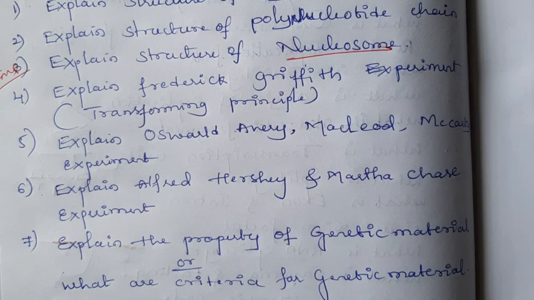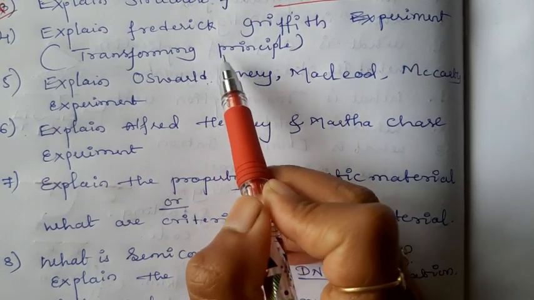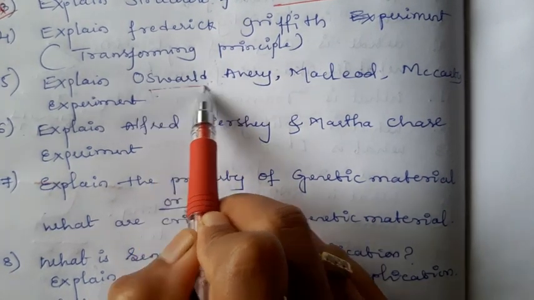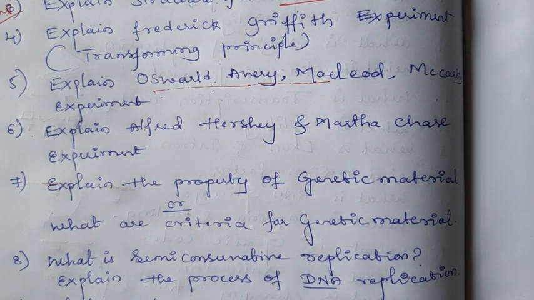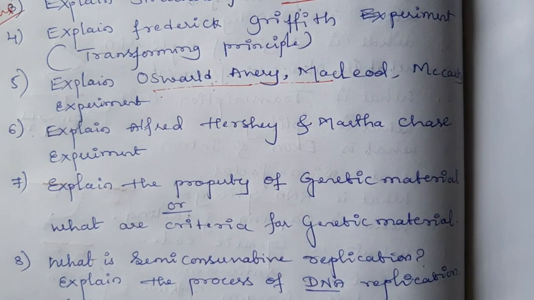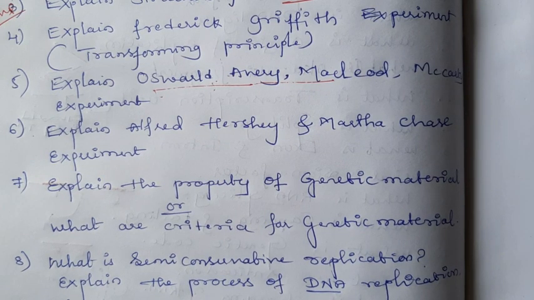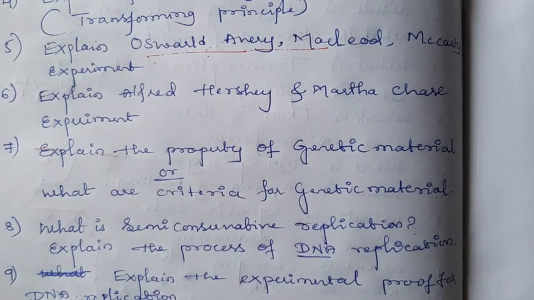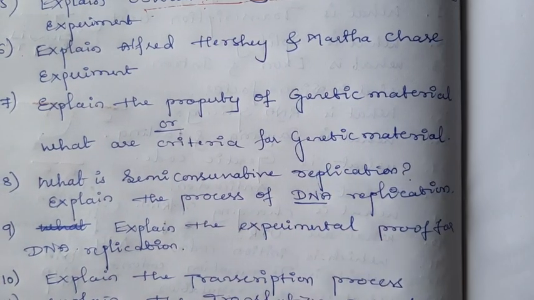Then explain the Oswald Avery and McLeod experiments. This is also related to the transforming principle but with different scientists. Okay, then explain the Alfred Hershey and Martha Chase experiment using radio labelling. They explained that DNA is the genetic material. Okay, you have to explain that with a schematic representation. Alfred Hershey, Martha Chase.